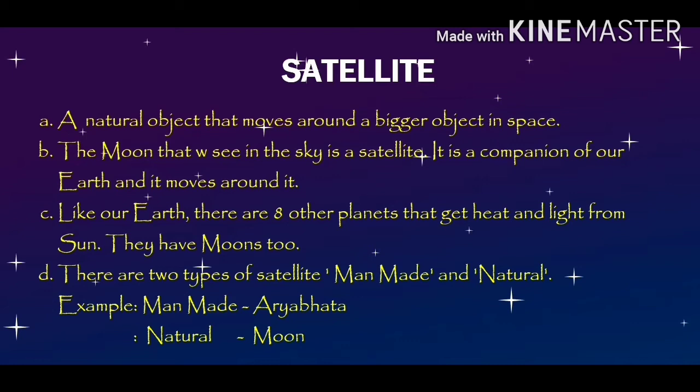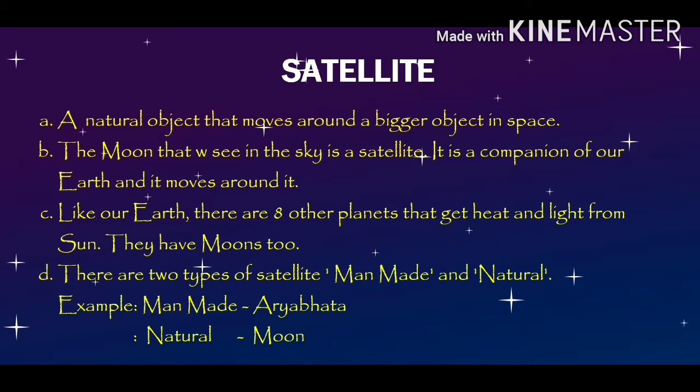Like our Earth, there are 8 other planets that get heat and light from sun. They have moons too. So like our Earth, there are 8 other planets, and they get heat and light from the sun, like us. Okay, there are other 8 planets which we will talk about later in this chapter in solar system, and they have moons too. I think more than Earth. Let's come to next point.